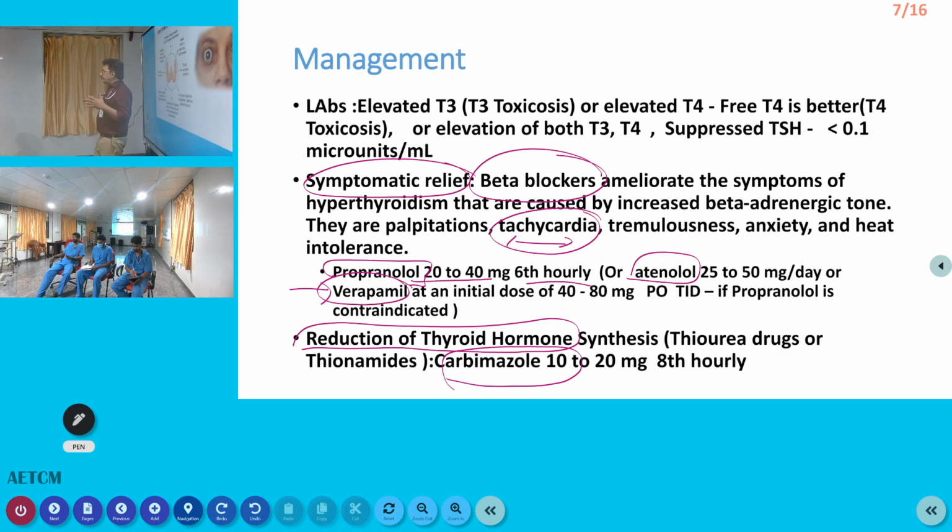Initially you may start 10 to 20 milligram 8th hourly, and you can continue 10 to 20 milligram TID, then BD, then OD. It can be continued for nearly 1 to 2 years. Okay, if we are not going for definitive surgery, it can be continued for a longer period.